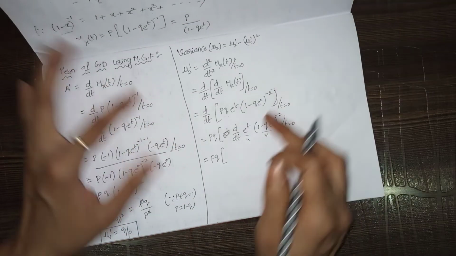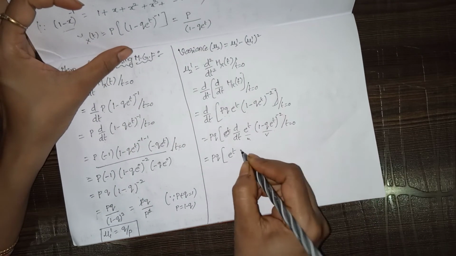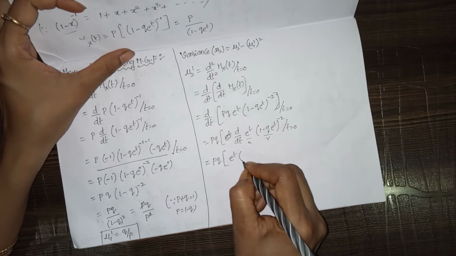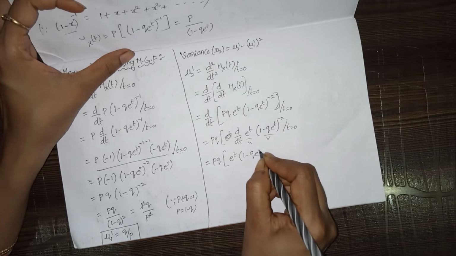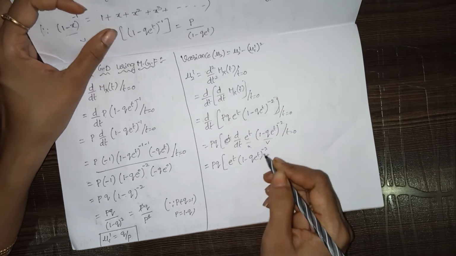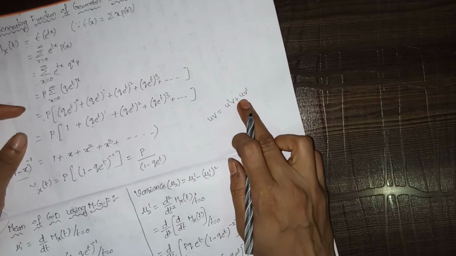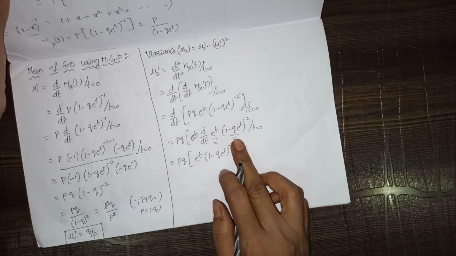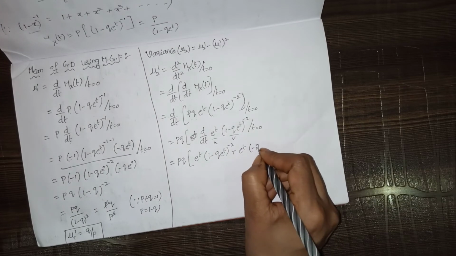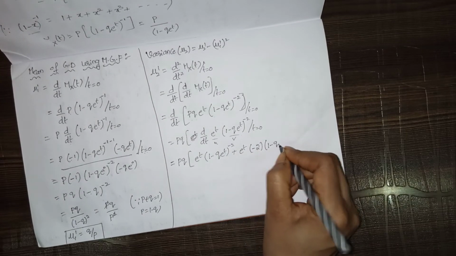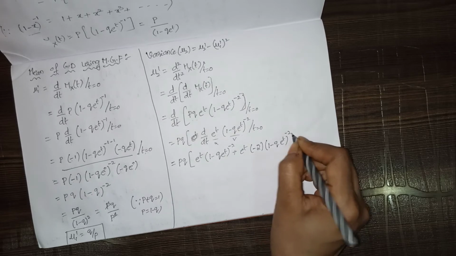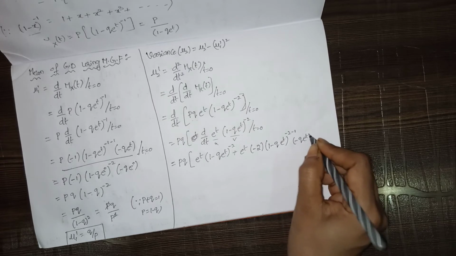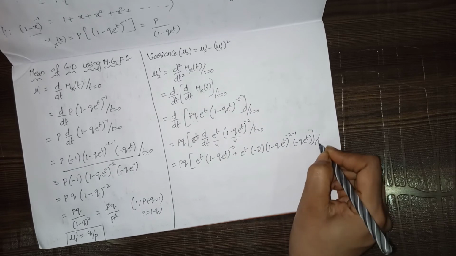So first we'll do u dash. U dash in the sense e power t. Again we have to write this v, same: 1 minus q into e power t whole power minus 2, plus, now we have to write u like that only and do v dash. v dash in the sense what? Minus 2 into 1 minus q into e power t whole power minus 2 minus 1, again into minus q into e power t. Okay, where t equals 0.